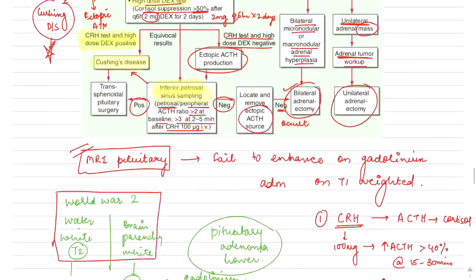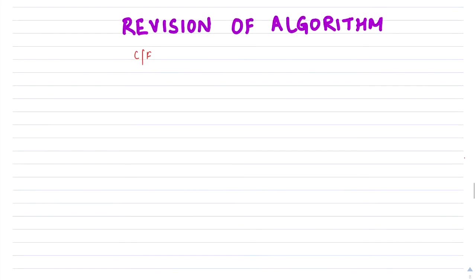These are clinical features that are suggestive of Cushing's. If these are present, then we should proceed towards tests to confirm the diagnosis of Cushing's.